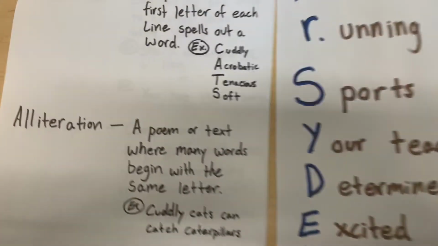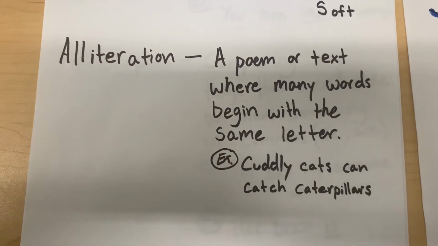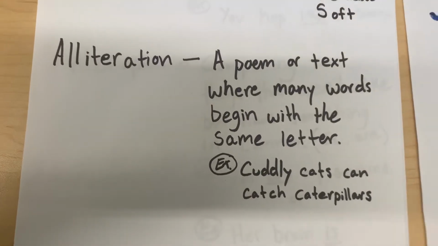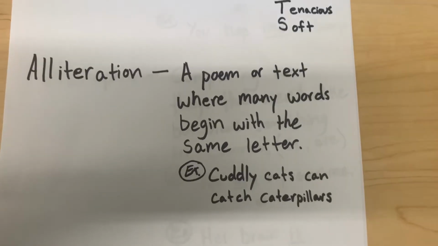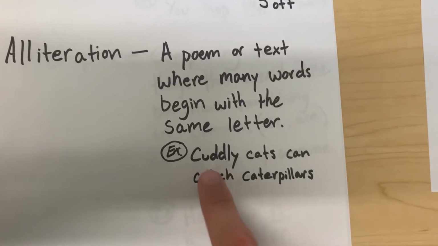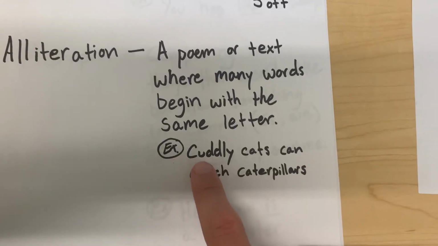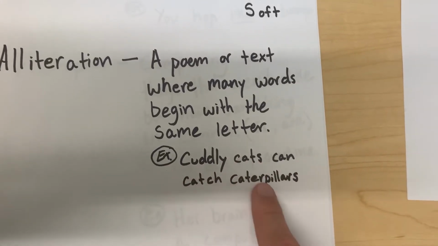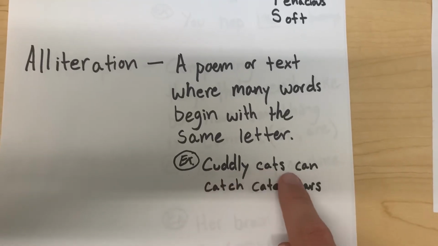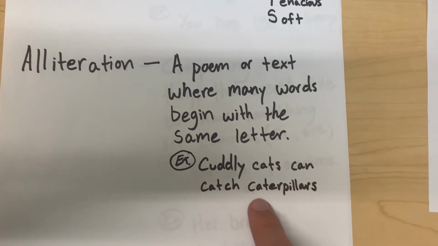The next poetry characteristic we learned about was alliteration. Alliteration is a poem or text where many words begin with the same letter. So again, I have a cat's example here. Cuddly cats can catch caterpillars. You notice all the words begin with the letter C.